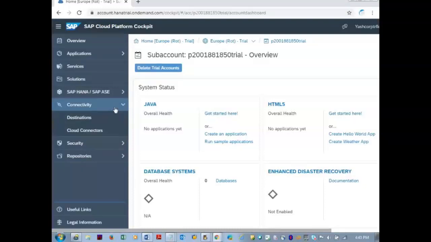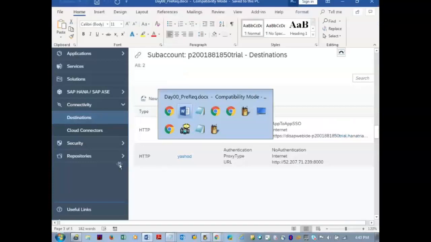So if you don't have this, you can create it after the session. Just see how I am configuring that. Those are in this page. Click on the destinations. So you can continue that steps there.